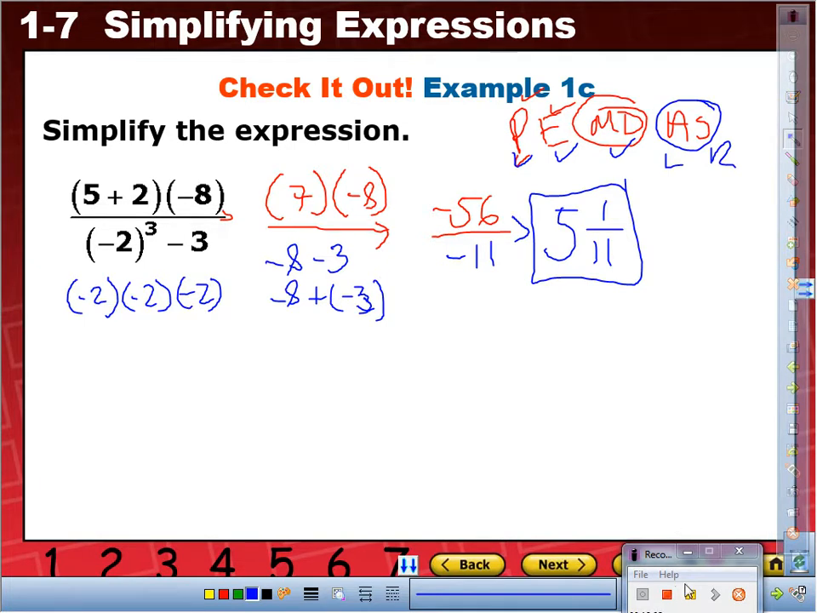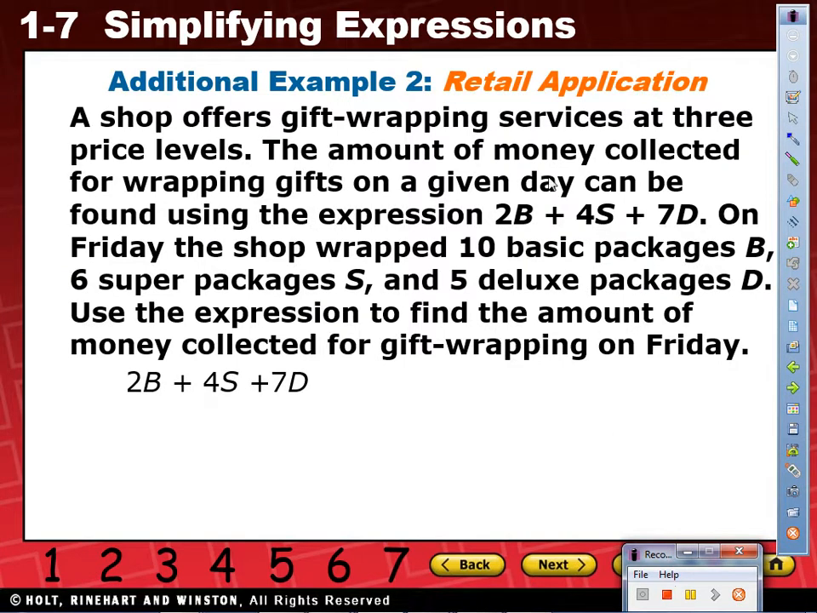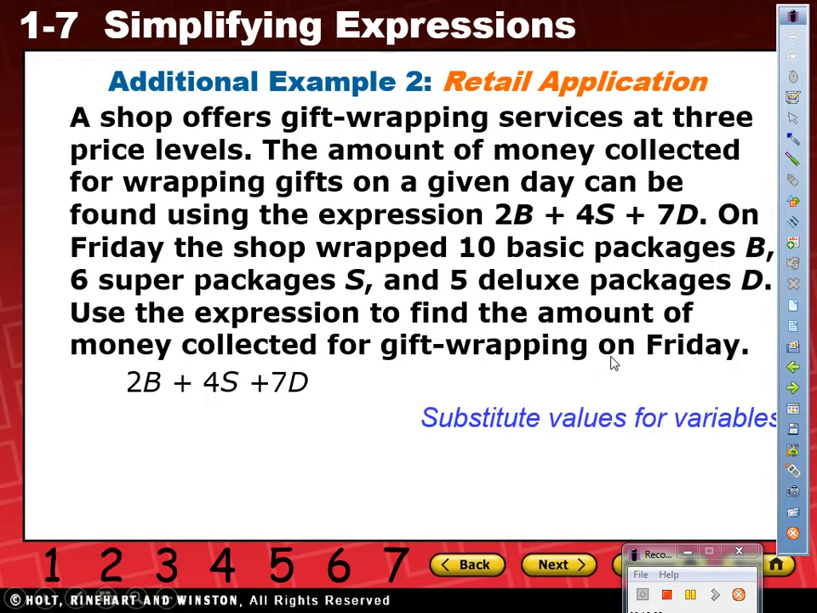All right. So now, the next thing, I want to revisit combining like terms. Everybody look up, please. Before I move on, you're going to have a couple of word problems, but this is fairly simple. If they give you the expression 2b plus 4s plus 7b, they should give you values for each variable. So look, what is b here? 10. What is s? 6. And what is b? 5.